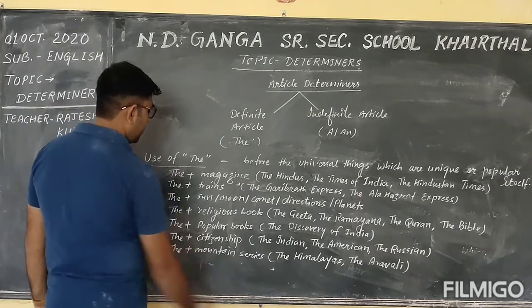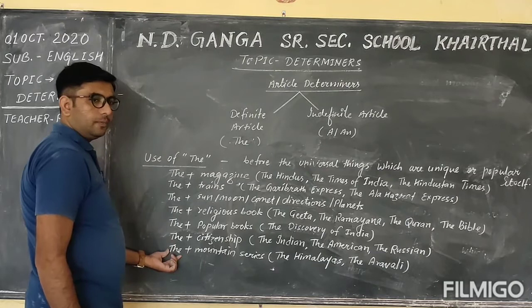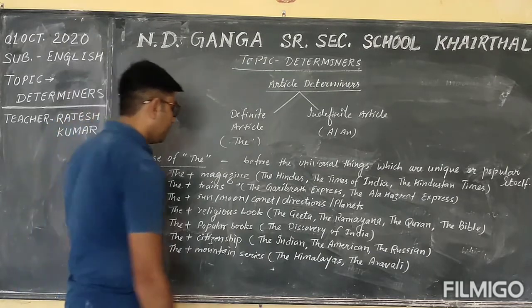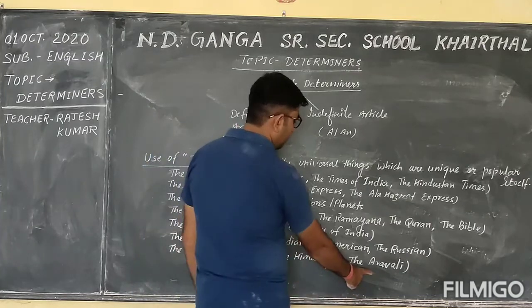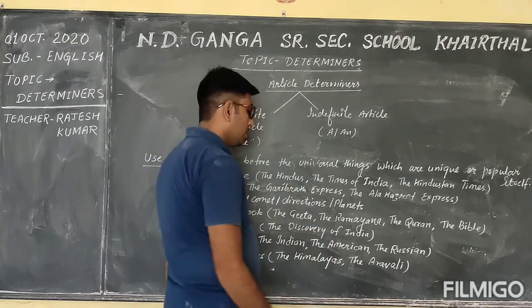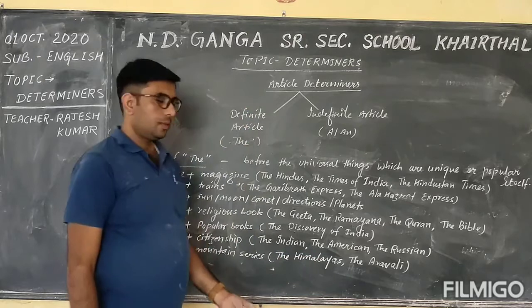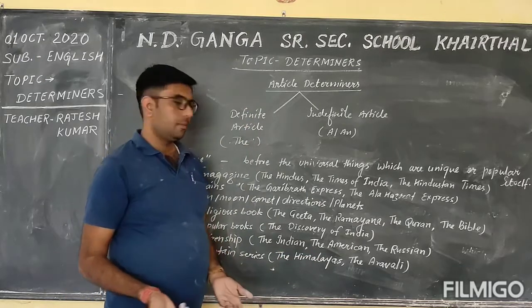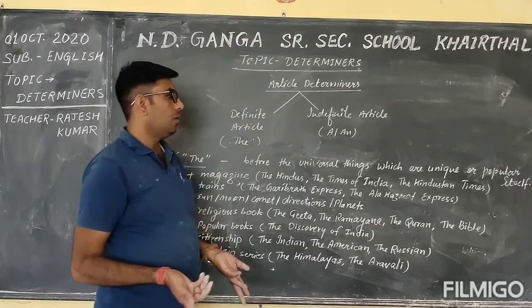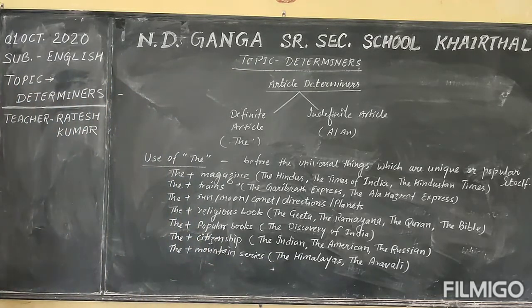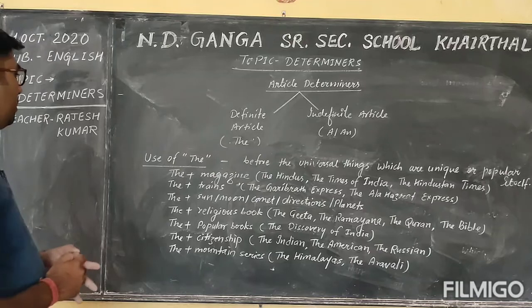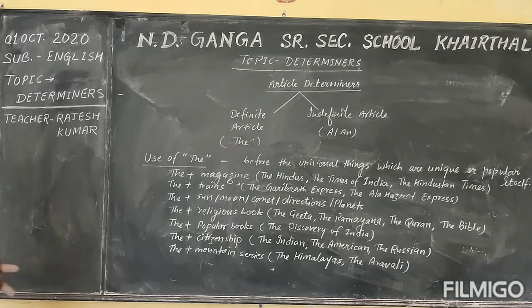And before the mountain series, we use article the, such as the Himalayas, the Alps. It can be another, the Rockies, the Andes. Okay students, and this is the first rule of the article the. We will learn the second rule of article the.